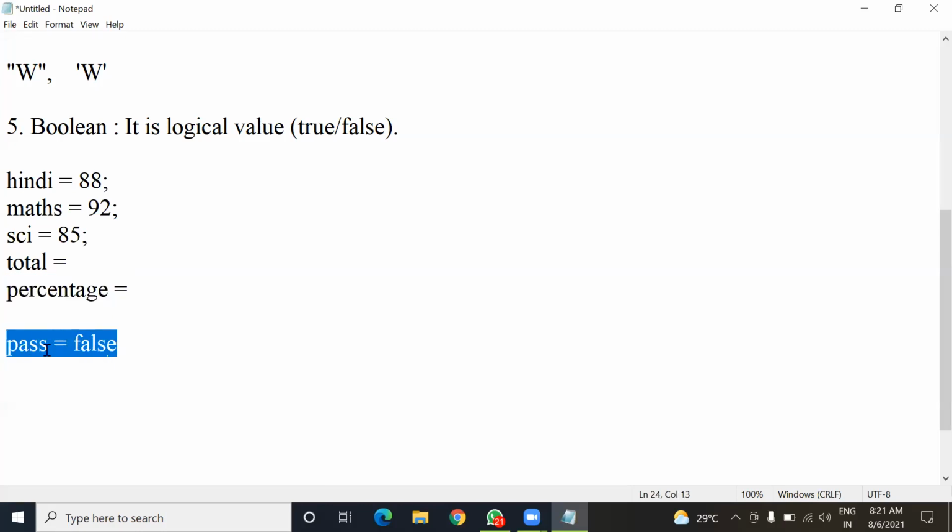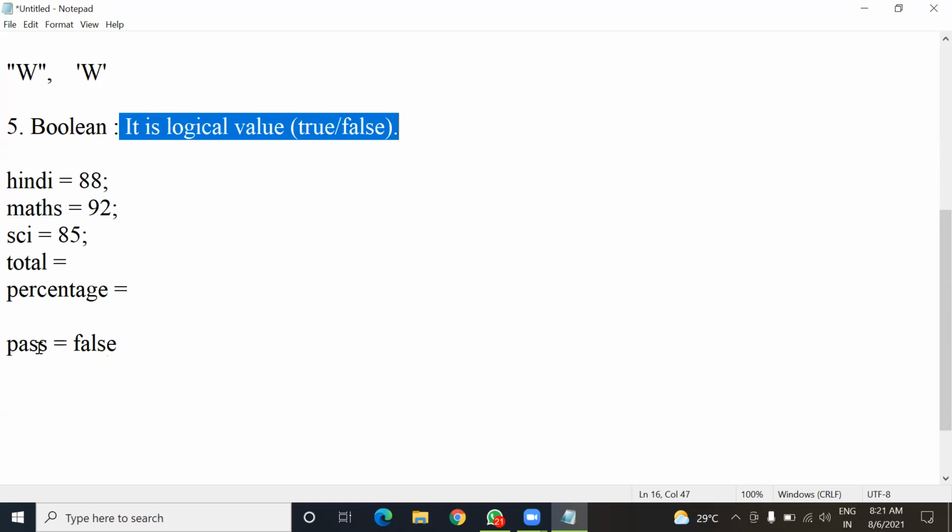And here we have another variable, pass. This pass variable will contain either a true value or a false value. If we are providing a true or false value in this pass variable, it means we are using a Boolean literal.